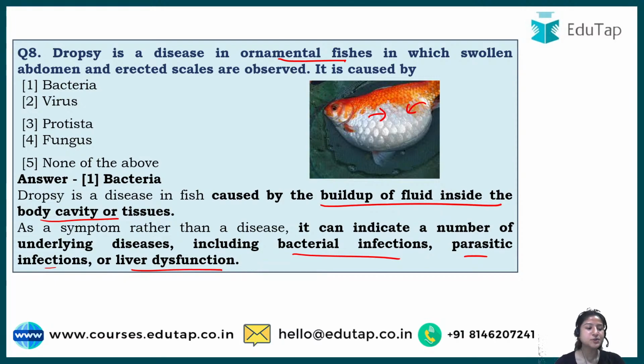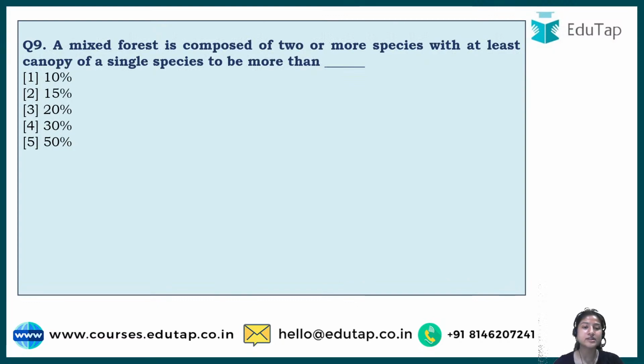Now we'll come to the next question, which says a mixed forest is composed of 2 or more species with at least canopy of a single species to be more than, and you have to guess the answer of this. Come on, do fast. Yeah. So the correct answer to this is option number 3, that is 20.